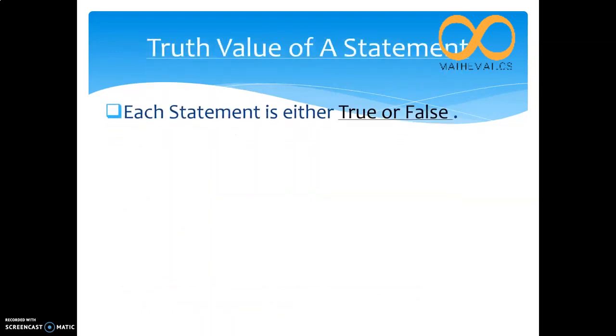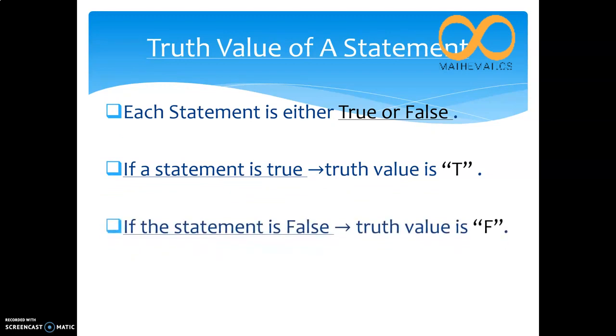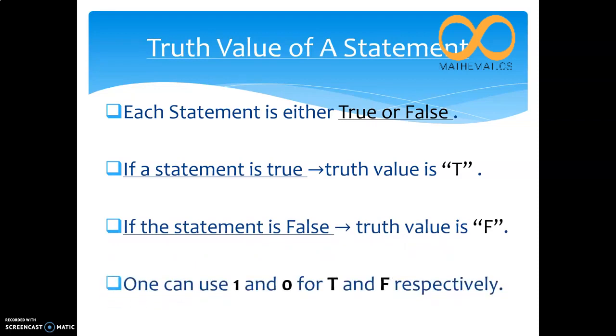Now, the truth value of a statement. Either it is true or false. If a statement is true, the truth value is capital T. If a statement is false, then the truth value is capital F. One can use 1 and 0 in place of true and false. Capital T represents true, so in place of T you can use 1, and in place of capital F, you can use 0.